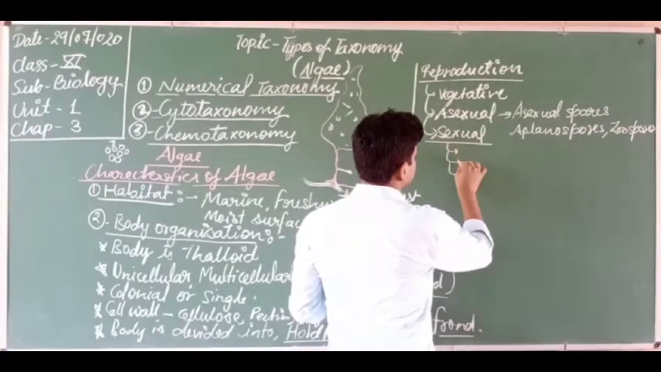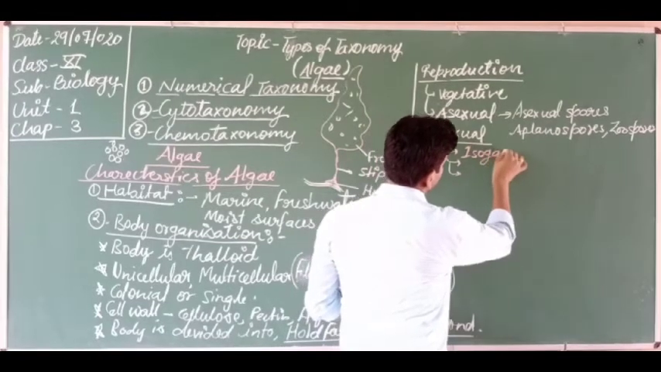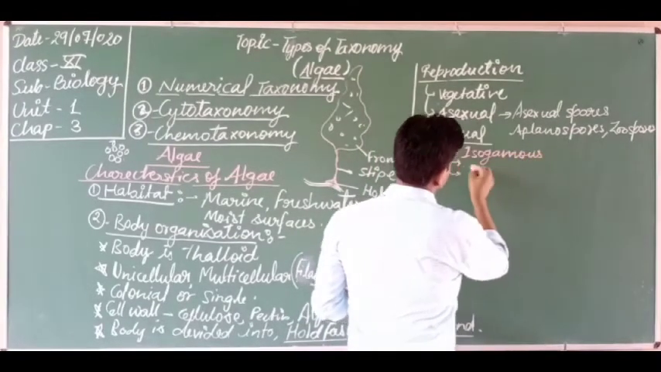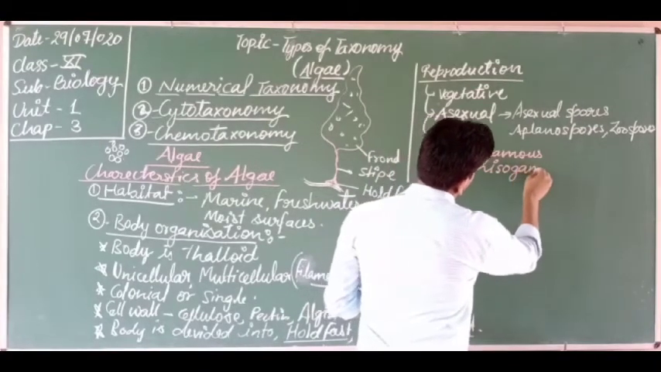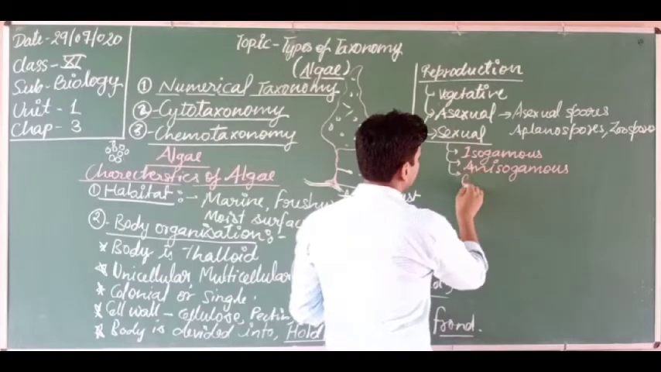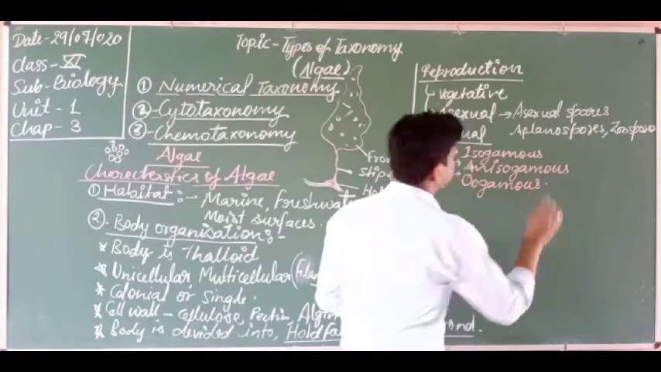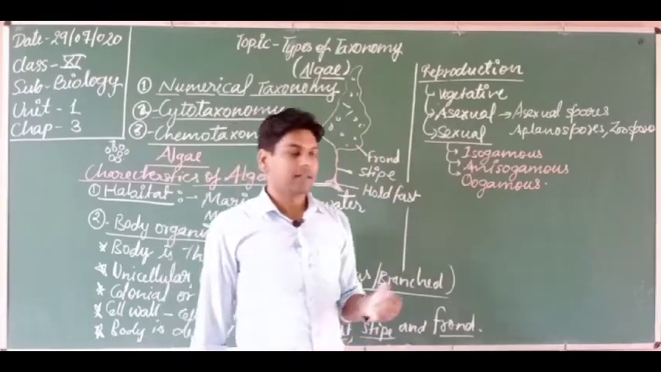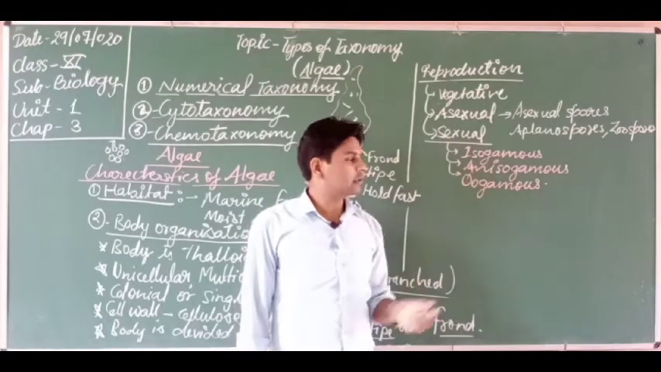Here one is isogamous, anisogamous, and next one is oogamous. So these are the three types of sexual reproduction occurring in algae. Got it? What is isogamous?